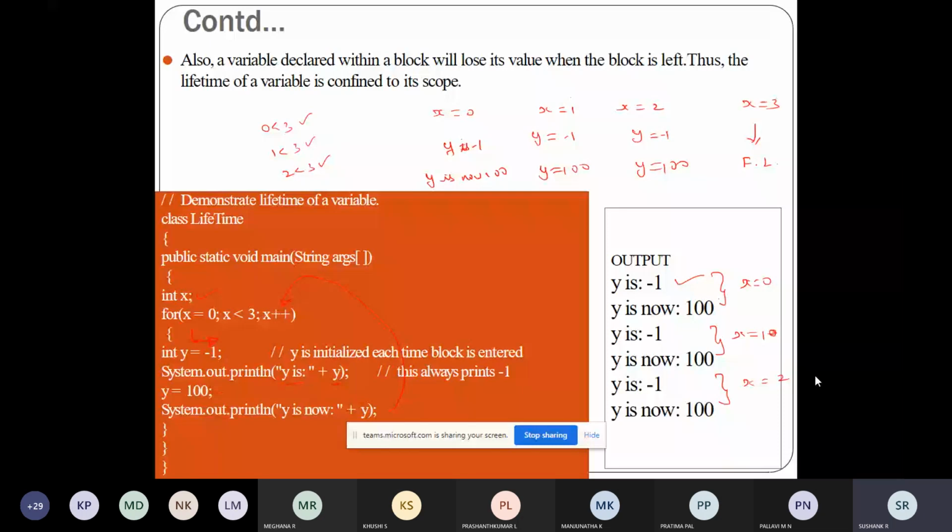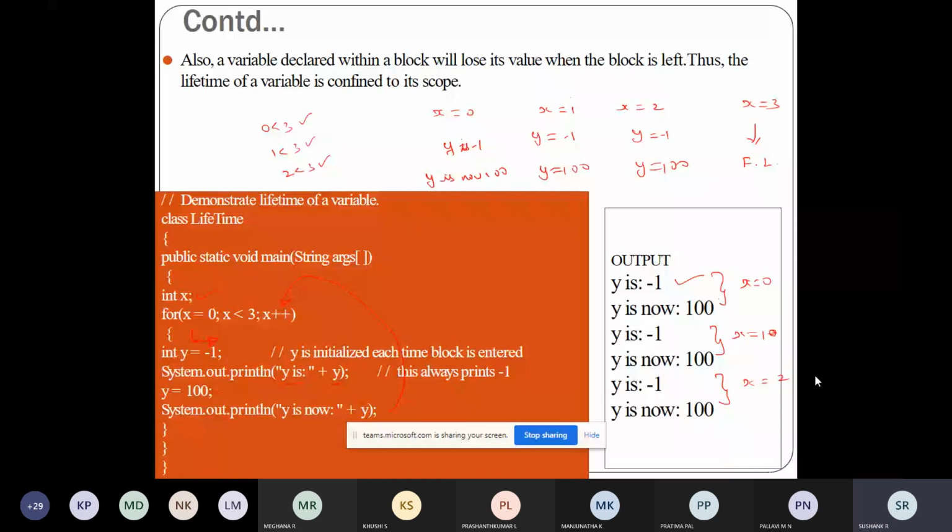So variables will be created when their scope is entered, and they will be destroyed when their scope is left. Whatever value is there will be removed once it goes out of scope.